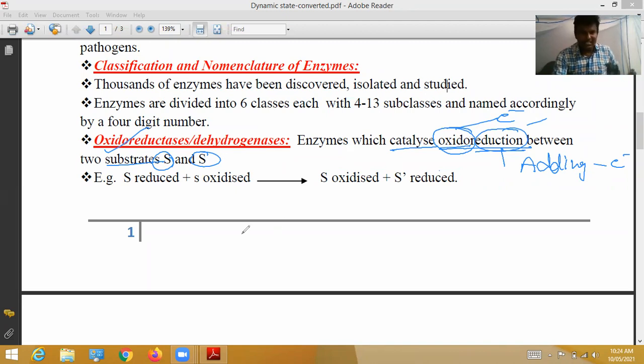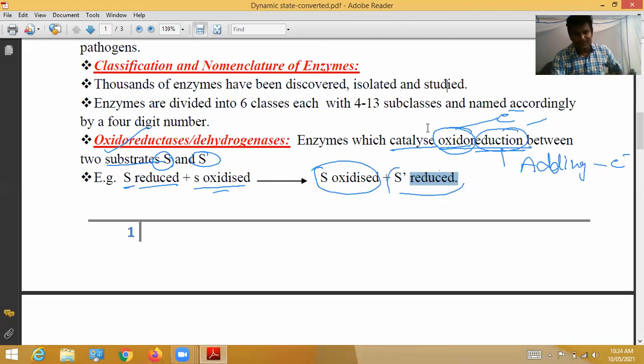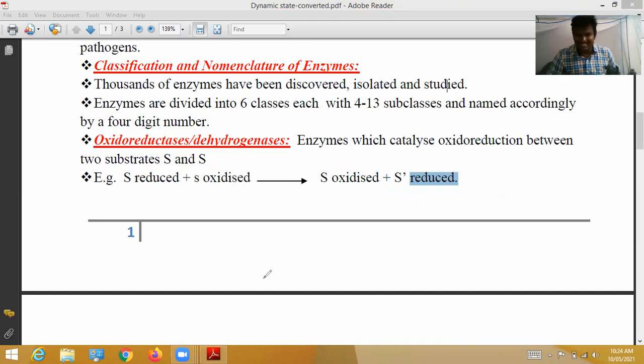One substrate is reduced by adding electrons, while another substrate is removing electrons. So one substrate is oxidized and another substrate is reduced. This entire process depends upon oxidoreductase enzymes.